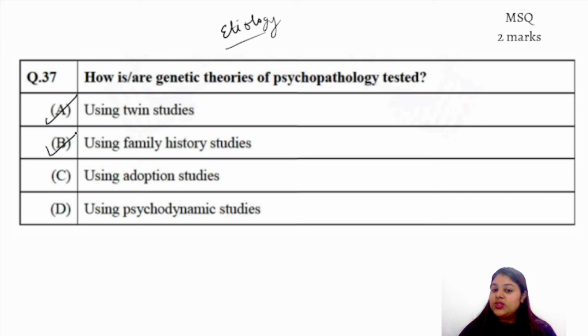We use family history studies, to see if your father, your grandparents, anyone had it, so family history studies are of much importance. Then adoption studies, right? Twins reared apart, twins reared together, we do those kinds of studies. No, we don't use psychodynamic studies for the genetic theory. That is a different aspect altogether.